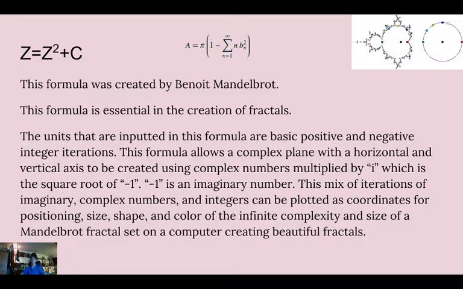And this mix of iterations of imaginary complex numbers and basic integers can be plotted as coordinates for positioning, size, shape, and color of the infinite complexity and size of a Mandelbrot fractal set on a computer, creating beautiful fractals. As you can see right here, here's simply the area. This is the formula for the area of a Mandelbrot fractal. So, yeah, let's look at some photos.